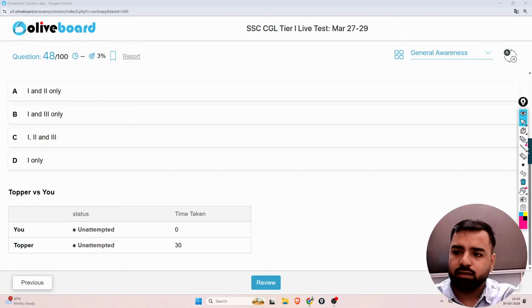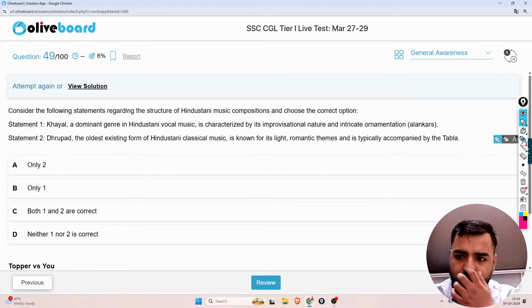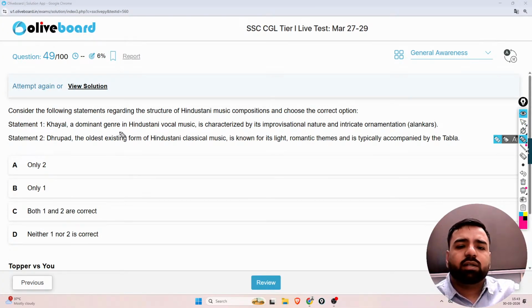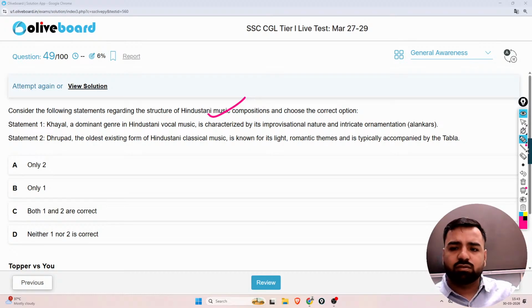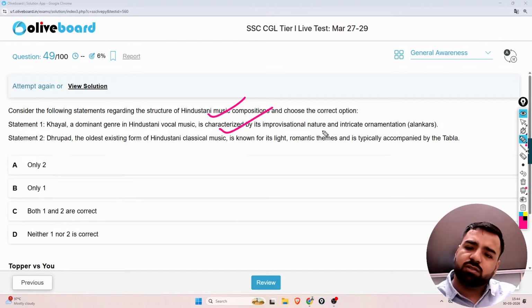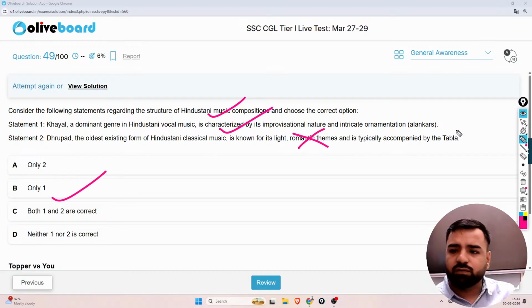Next is, Khayal, a dominant genre in Hindustani vocal music, is characterized by improvisational nature and intricate ornamentation. It is regarding the structure of Hindustani music compositions, and you need to choose the correct option. Second is Dhrupad, the oldest existing form of Hindustani classical music, is known for its light, romantic themes and is typically accompanied by tabla. So option number one was correct, but it is not linked with romantic themes. So only option number one will be correct, that is only one statement.